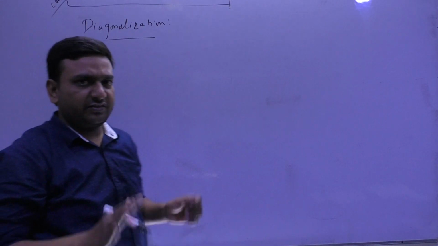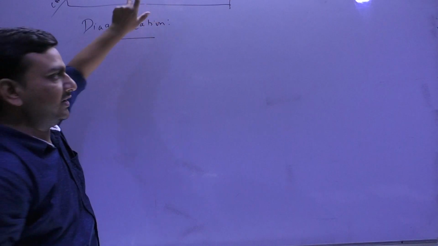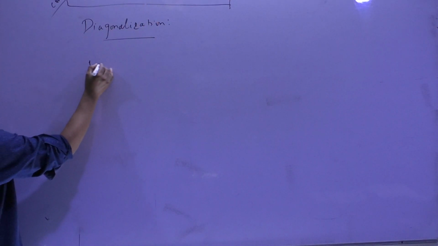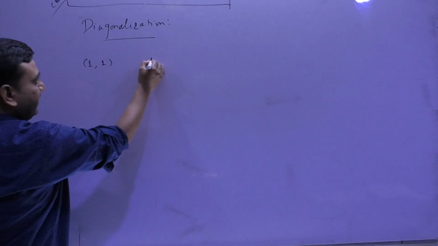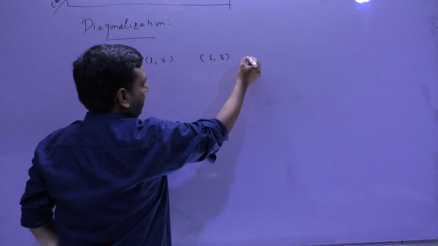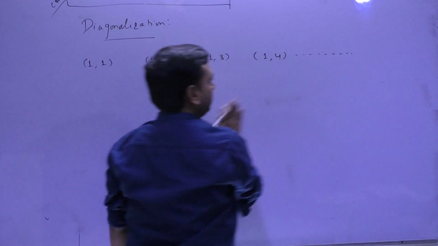What is diagonalization? I am just giving you the brief. Suppose that I try to write the set N cross N. Okay, so how beautifully I will write that. Suppose 1,1 is the first element, 1,2 is the second element, 1,3, 1,4, and so on.